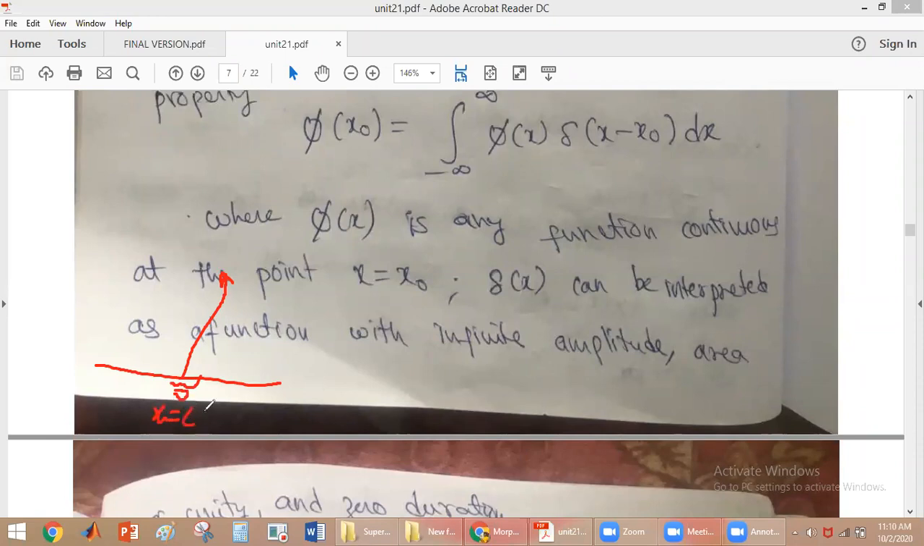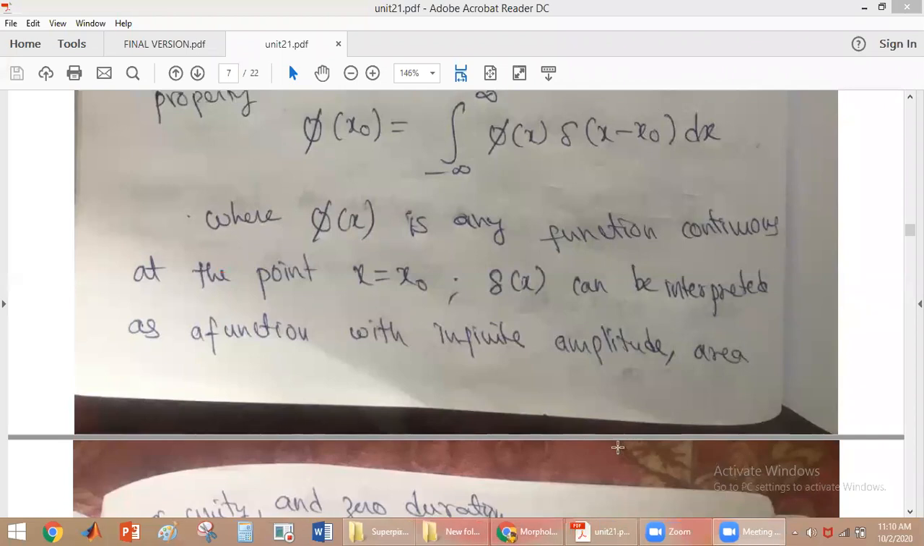It will exist at x is equal to 0. And what is that here? The total area of this impulse signal will always be 1. Okay, so how do we denote the impulse signal? The impulse signal can be interpreted as a function with infinite amplitude.